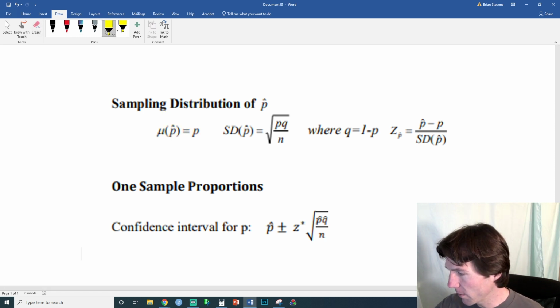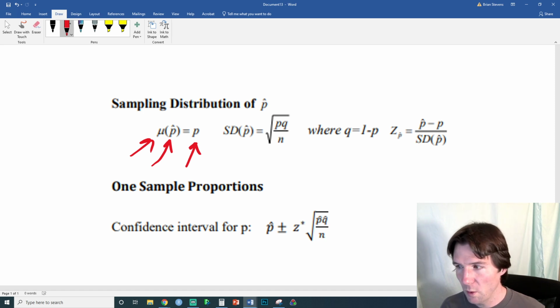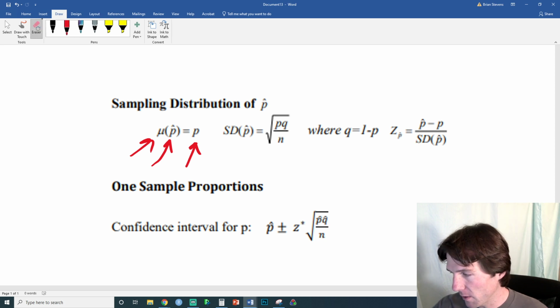The first one right here is the mean. This right here is the mean. This right here is the sample proportion. And this right here is the true proportion. Now, if you try to make it make sense with that, it's a little confusing. Let's talk through some examples of this.